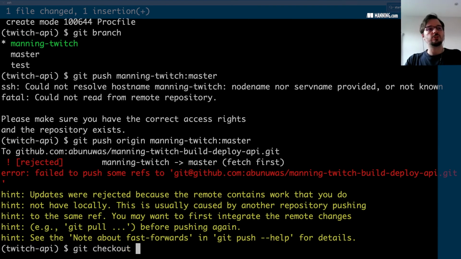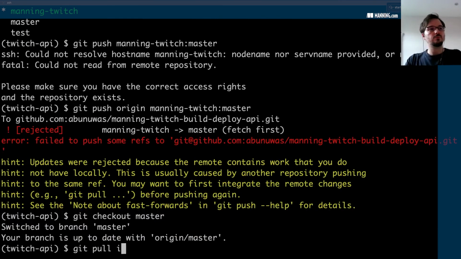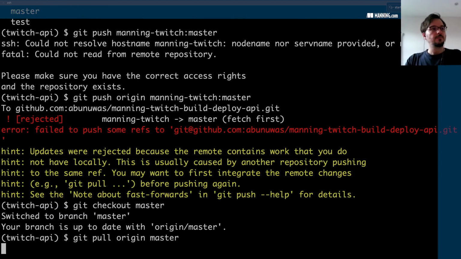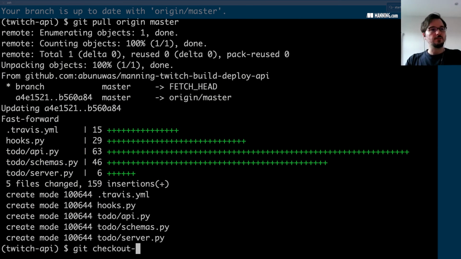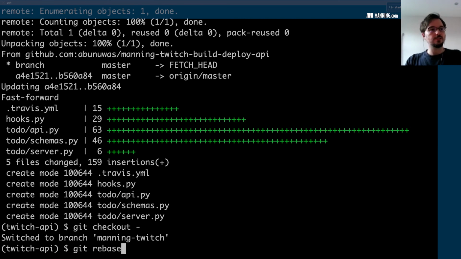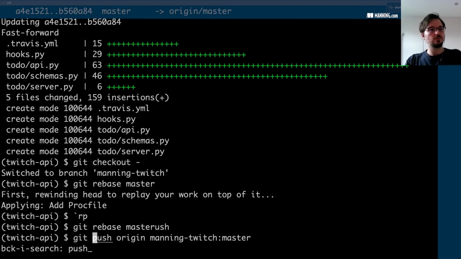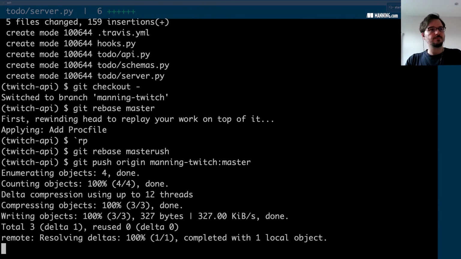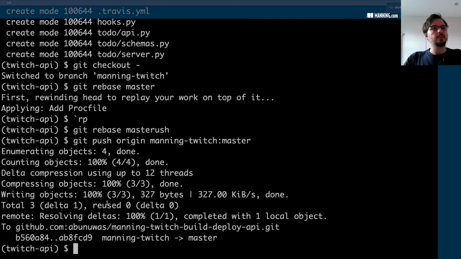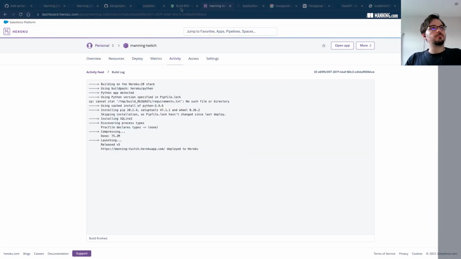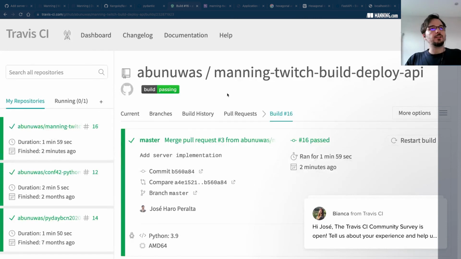It doesn't allow me, so I need to check out into master first. Git pull origin master. And I check out back into the branch. Then I rebase master, and then I should be able to push again. So like that. Okay, that's done. So Travis is going to run the process again, and it should be able to deploy successfully. And if I haven't forgotten anything, the app will be running on Heroku in a minute, a couple of minutes.